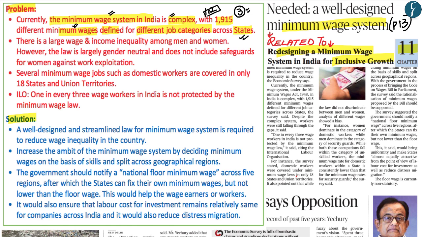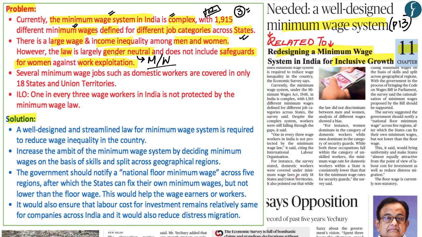Now, apart from this, another problem is that there is a large wage and income inequality among men and women. Now, what is currently seen is that the minimum wage law within India is largely gender neutral, whereby it does not differentiate between men and women when being paid a minimum wage. But what has been highlighted within the economic survey is that the minimum wage laws within India do require safeguards for women so that they are protected against work exploitation, especially with regards to large inequality in wage and income between men and women.